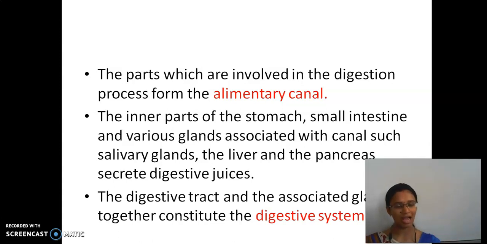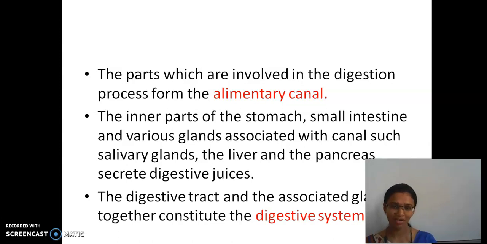From mouth to anus, the small intestine, large intestine, stomach, everything, and the glands such as the salivary gland, liver and pancreas are associated with the digestive system. The liver and pancreas help in secreting digestive juices. The digestive tract and the associated glands together are called the digestive system.